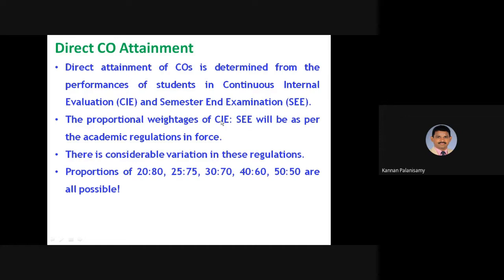There is considerable variation in these regulations: some places have 80-20, some 25-75, some 30-70, 40-60 or 50-50, based on the academic regulations.